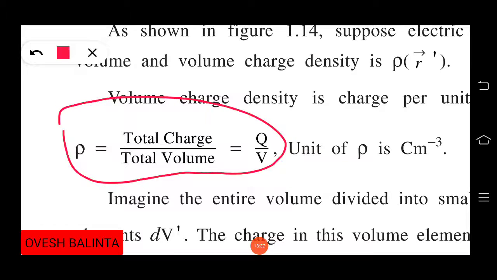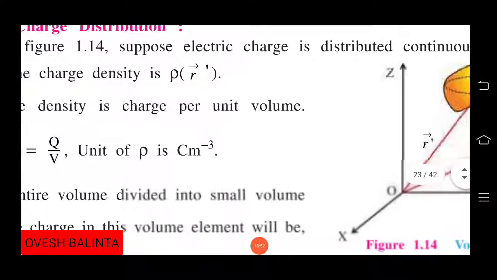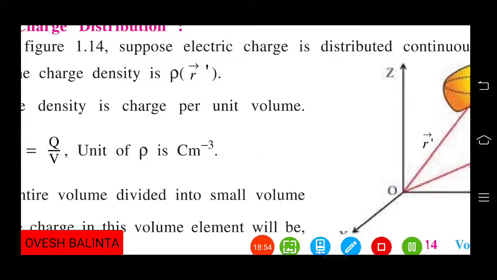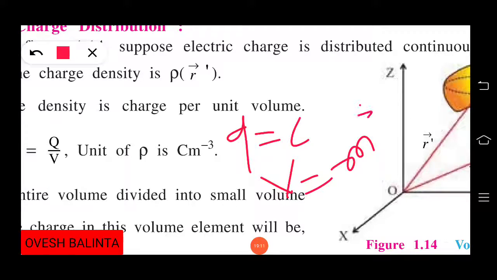But see the unit of our rho. The unit of rho is coulomb per meter cubed, that is coulomb meter raised to minus 3. Because Q is measured in coulomb and our volume V is measured in meter raised to 3.